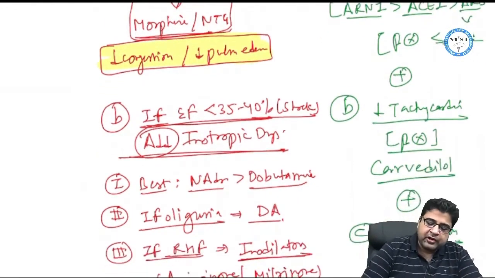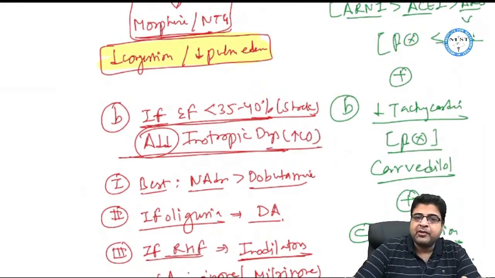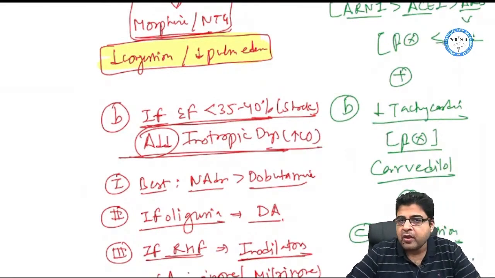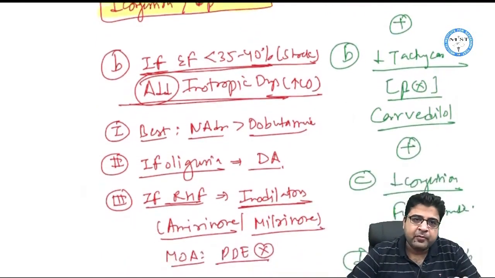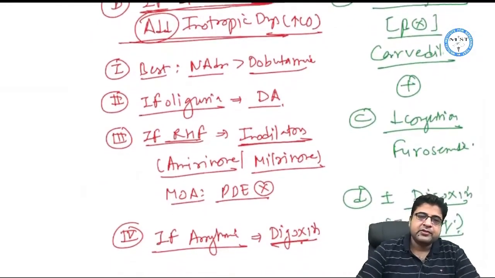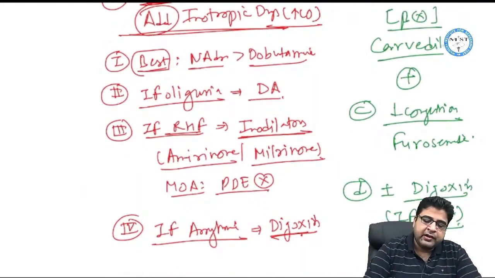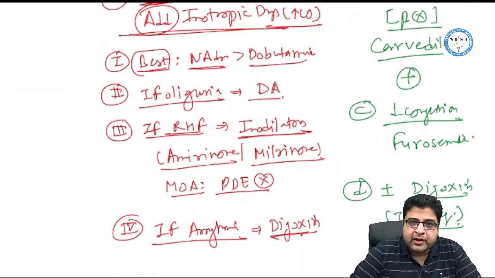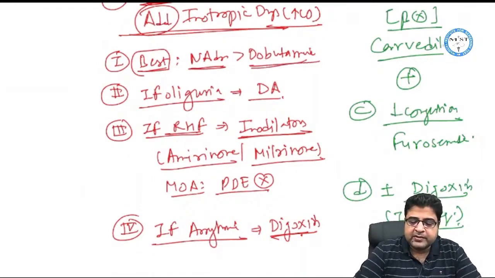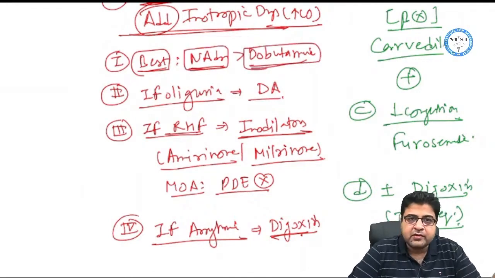Inotropic drugs are those medicines which will increase the patient's cardiac output. Now, what are the inotropic drugs that we can use for acute CHF? We have 5 options in total. Of these 5 options, the best medicine is noradrenaline. But the second best inotrope for CHF is dobutamine.